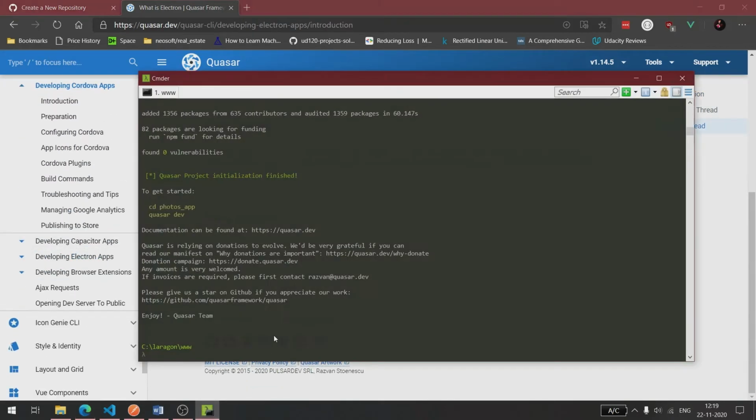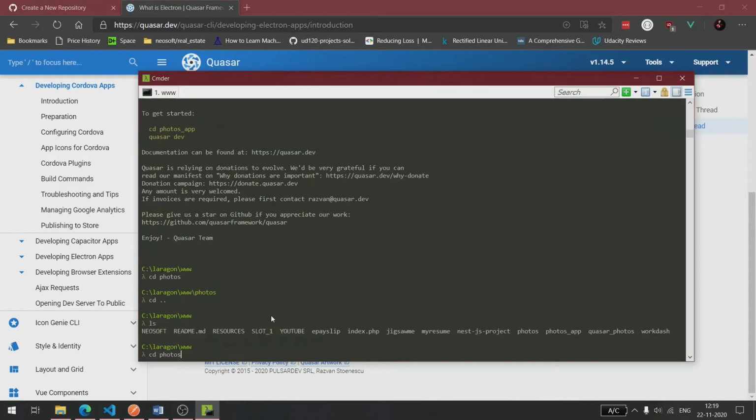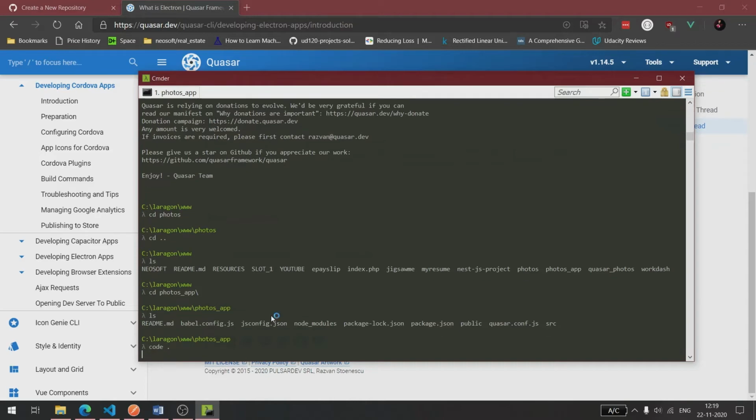Okay, so let's check the process. Yeah, it's done now. Let's go to the Photos app. Okay, and let's open this in VS Code.